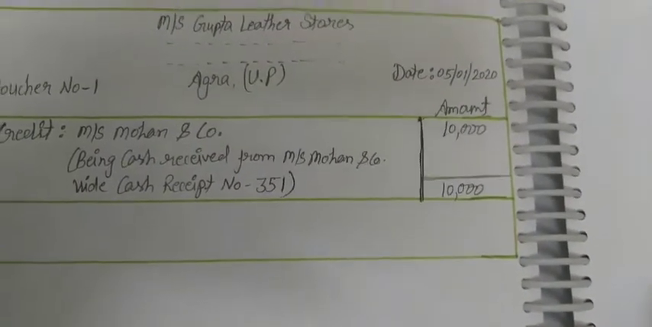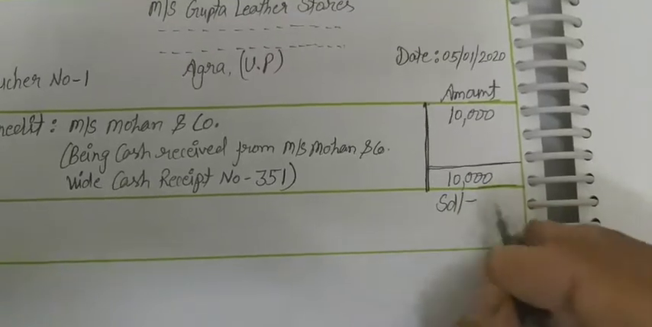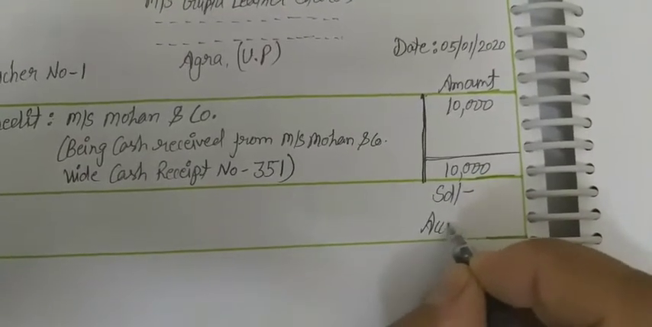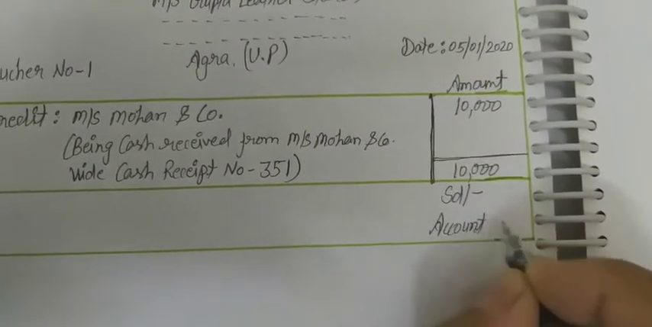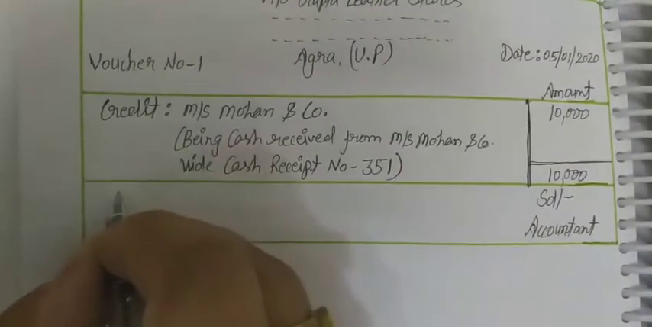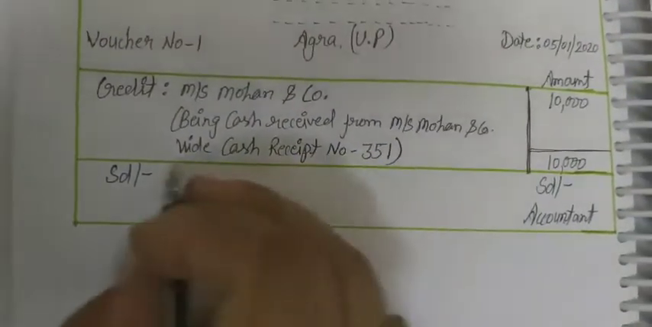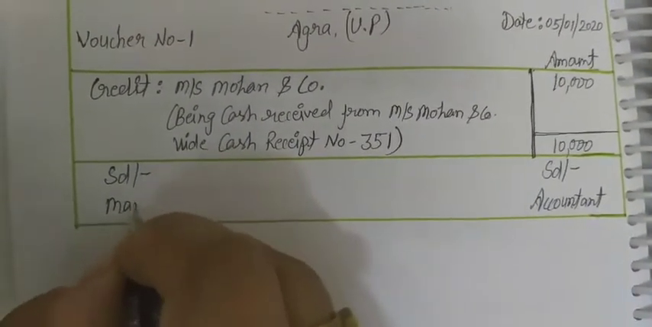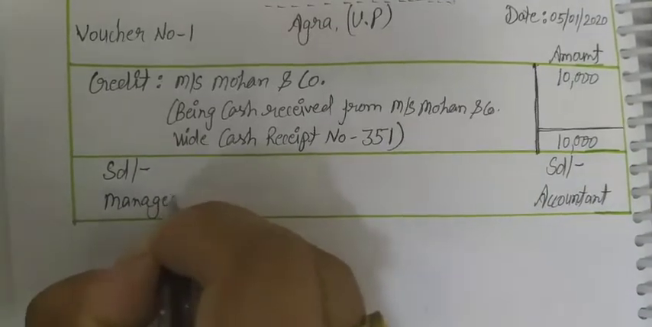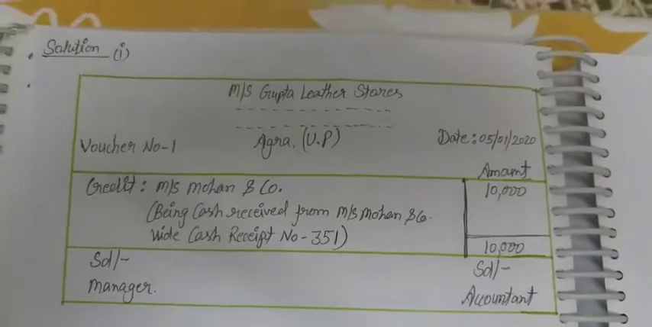Now once again, signed by whoever is preparing, the accountant, and signed by, on the left side, the authority, the manager. This is the credit voucher.